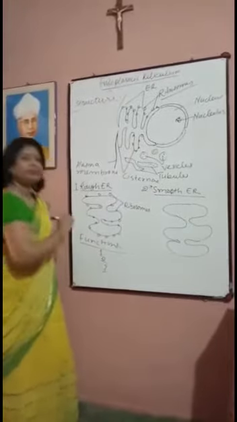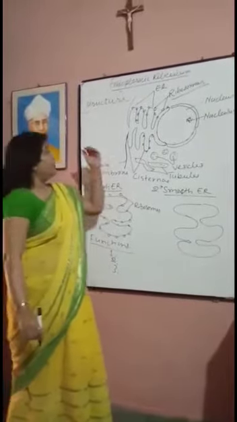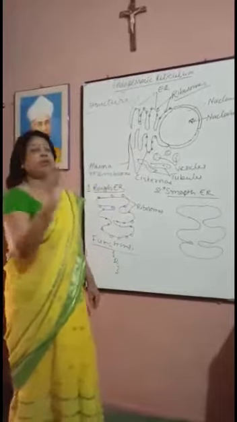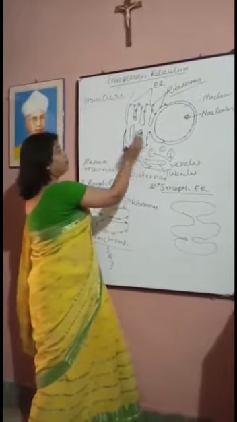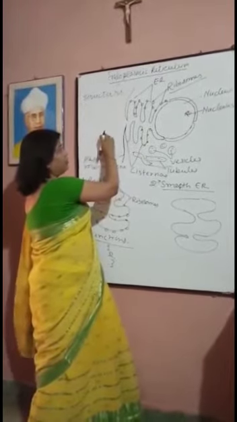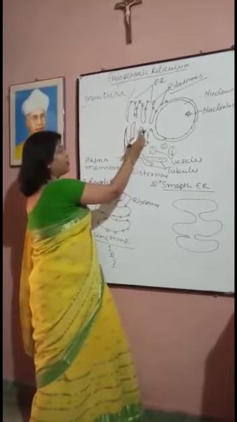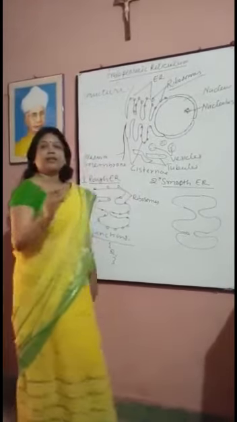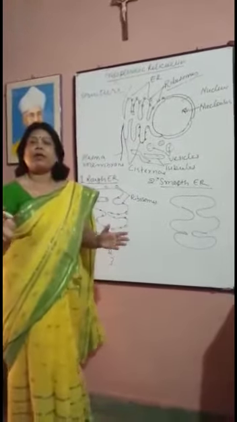Third function, it transports molecules and ions from outside to inside or inside to outside. Hence, endoplasmic reticulum is known as the transport system or circulatory system of the cell.